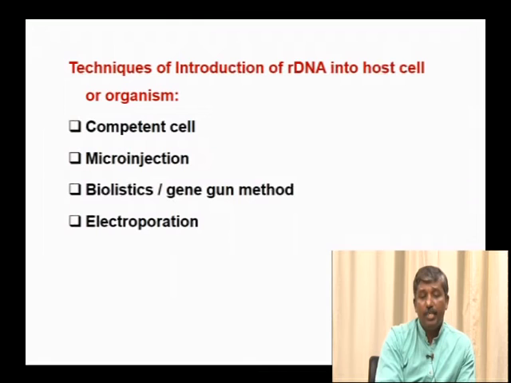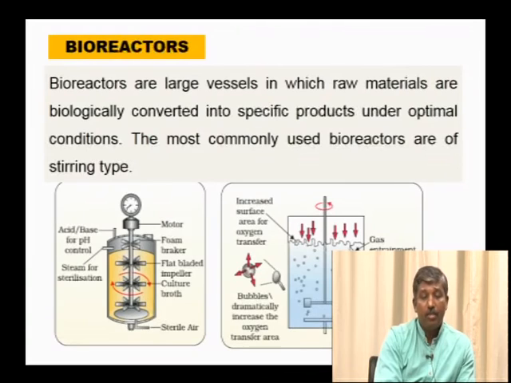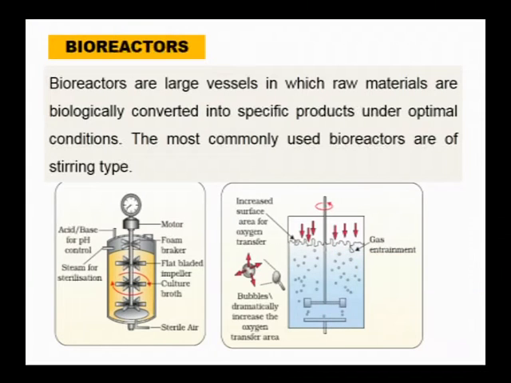Next, techniques of introduction of recombinant DNA into host cells, which include the competent cell method, microinjection, biolistic or gene gun method, and electroporation. And bioreactors: these are large sized vessels in which the raw materials are biologically converted to specific products under controlled or optimal conditions. There are several types of bioreactors that we use. The most common are bioreactors of the stirring type. One is the stirred tank bioreactor, the other is the sparged tank bioreactor.